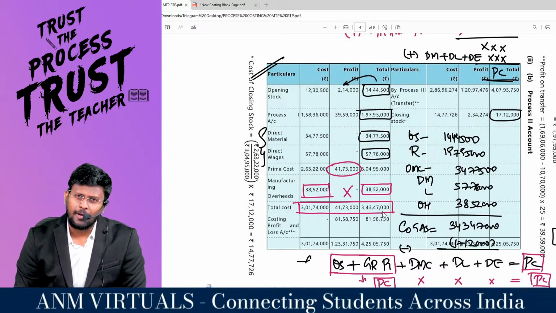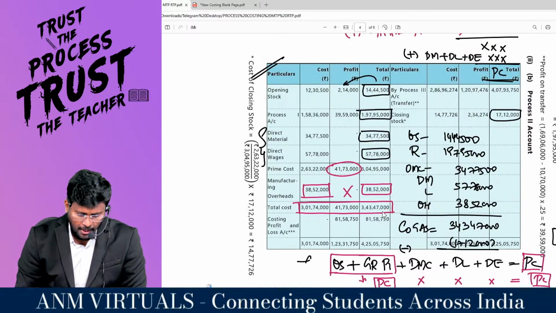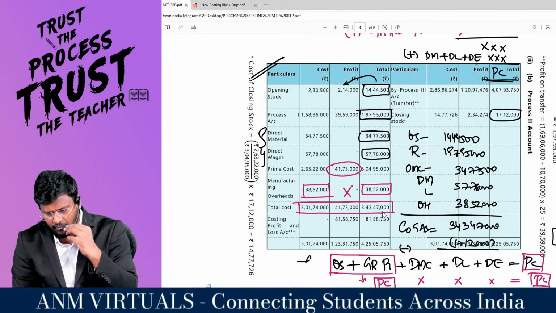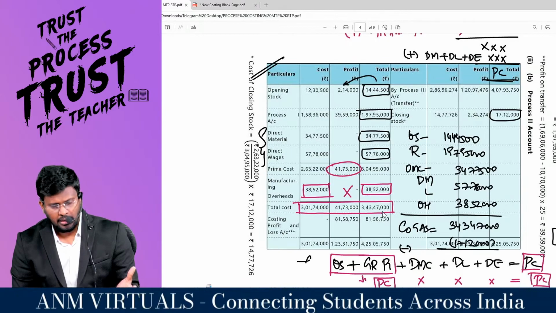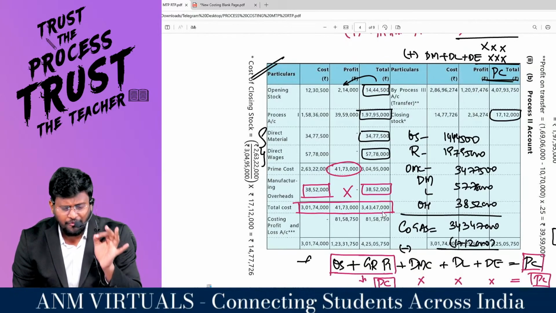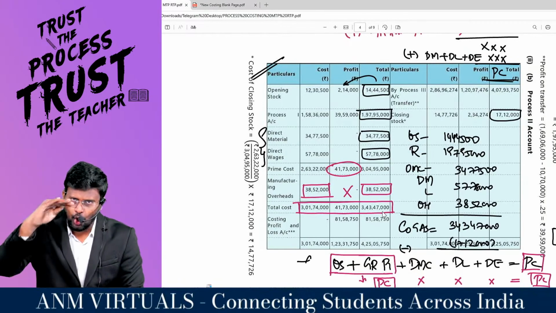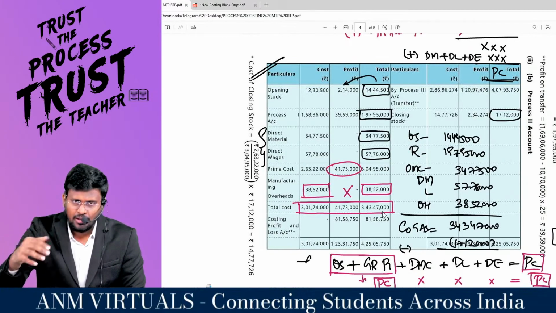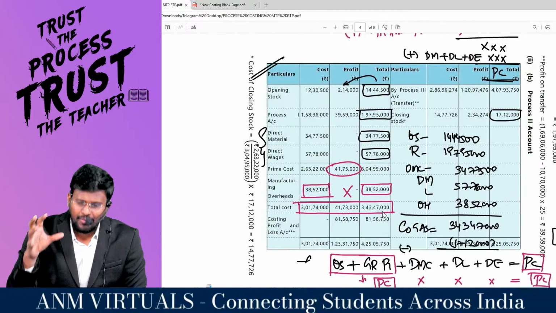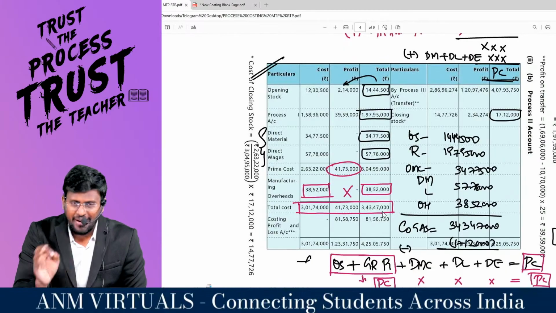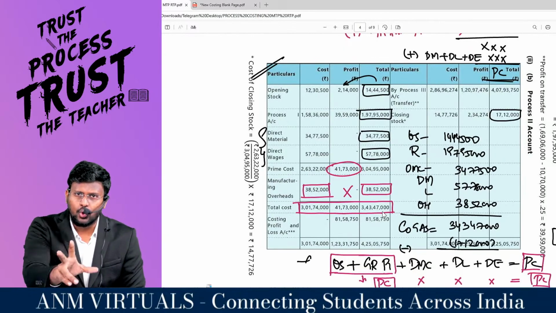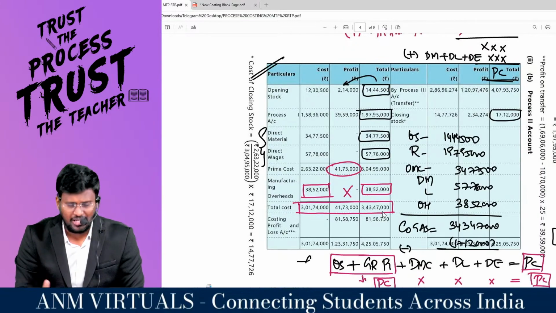This is normal. Correct? But what the question is saying, my dear lovable students, is that the closing stock should be valued at prime cost. Otherwise, I would take the opening, add the receipts and whatever cost I have incurred, get the total cost, minus the closing stock, giving the cost of goods sold, plus profit, that unit transfers to the next process.